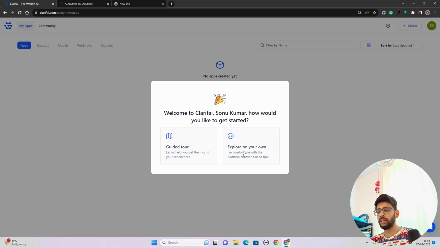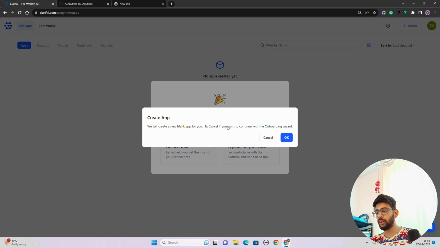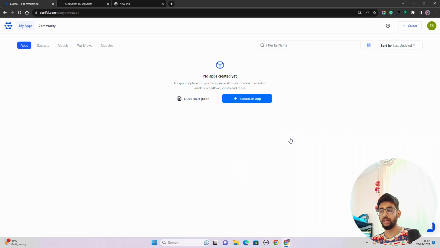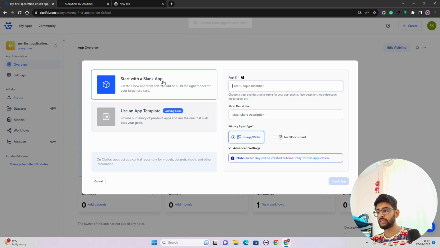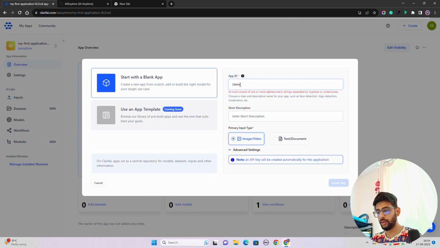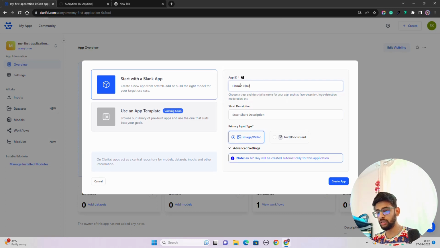I'm going to click on explore on your own. Once I do that, it says it will create a new blank app for you, and to hit cancel if you want to continue with the onboarding widget. Now, once I click on that, it gives me an option to start with a blank app. Let's call this Llama 2 chat app. I'm also going to give a description: a demo application to chat with the Llama 2 model.